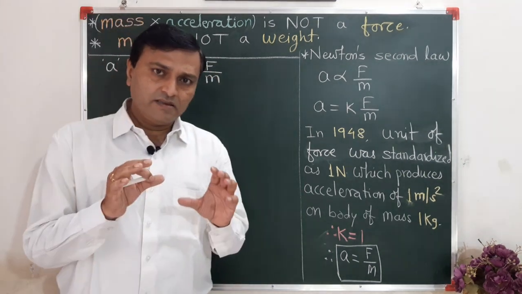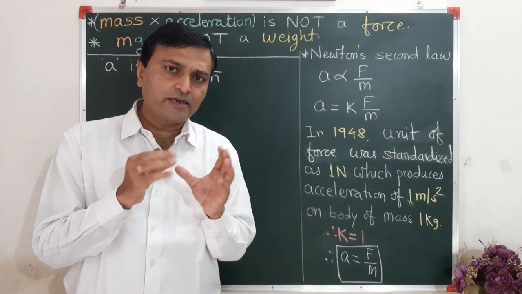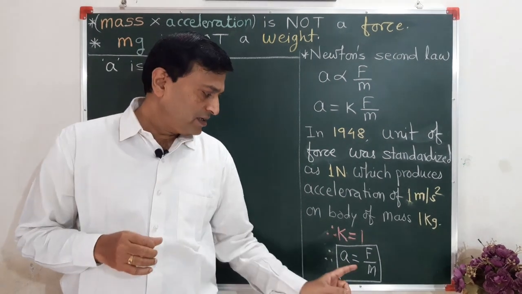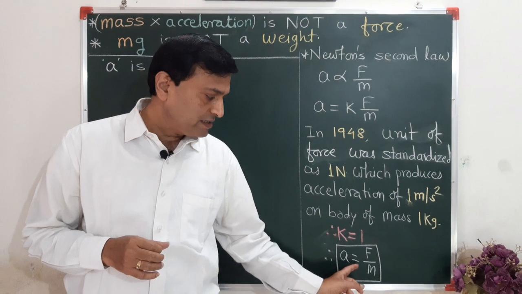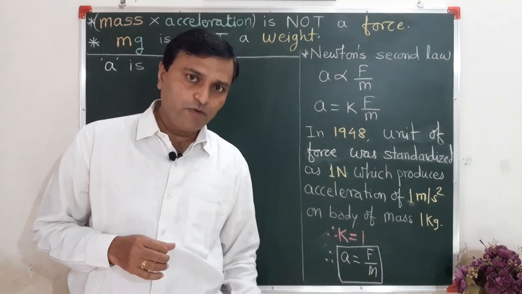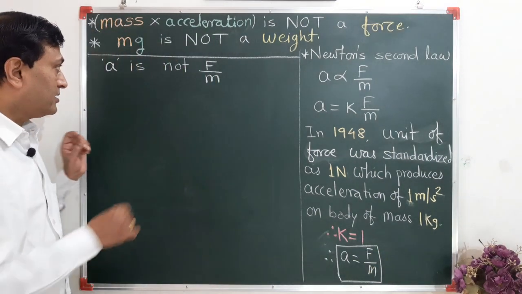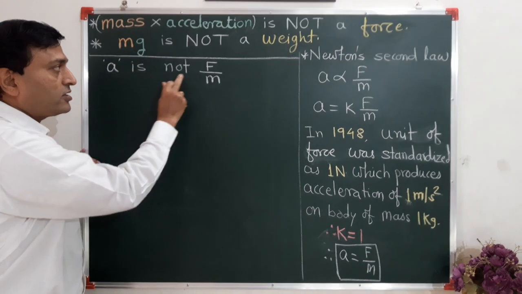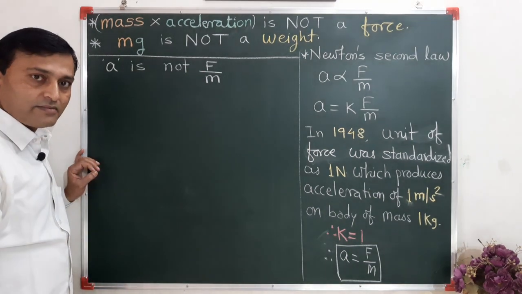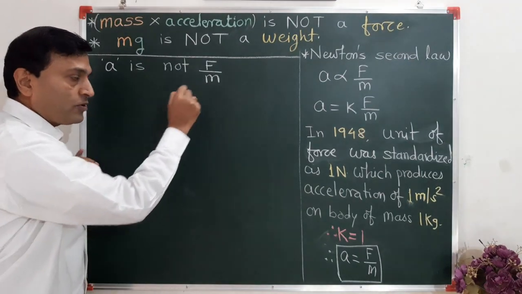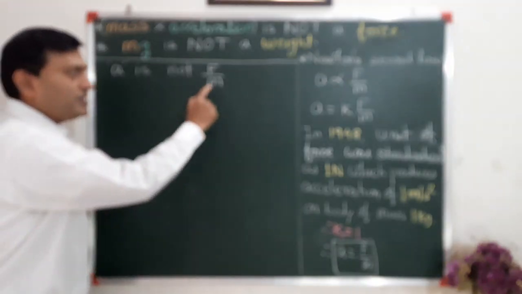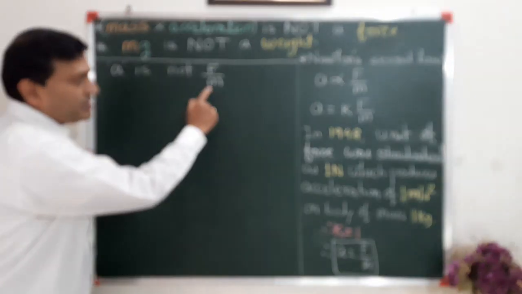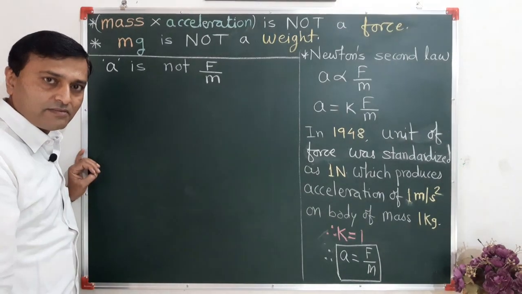Means there may be somewhat contradiction. Here I have written A is equal to F upon m, force upon mass, and here I am saying that this acceleration is not force upon mass. Then what is this force upon mass? It is something different.